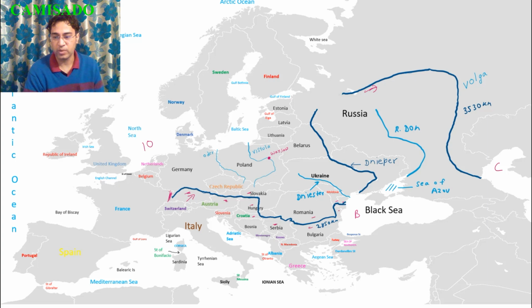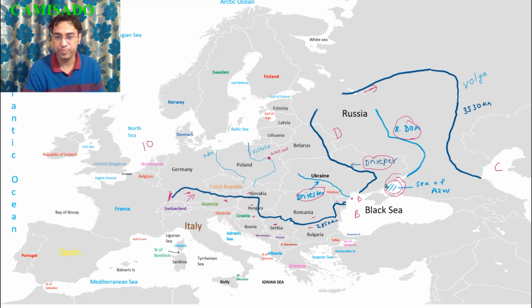and it falls in the Black Sea. Now this river Dniester is a river of Ukraine and it falls in the Black Sea. This is Dnieper river, it also falls in the Black Sea. And this is river Don. River Don falls in the Sea of Azov. So one way how you can remember it is that rivers that have names starting with D fall in the Black Sea except river Don, but then it is also falling in the Sea of Azov, which is connected to the Black Sea.